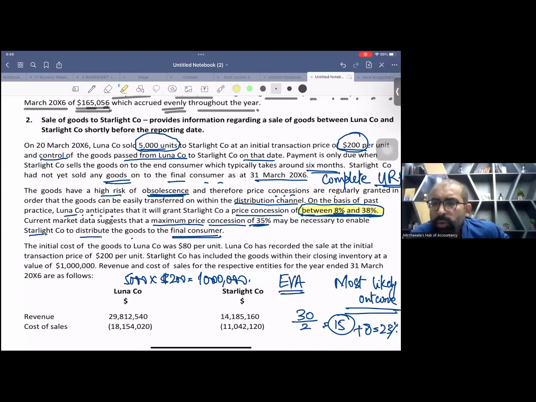So how did I calculate the midpoint? One end is 8, the other end is 38. The difference is 30, and if you do 30 divided by 2, you will get 15. So now 8 plus 15 is 23%. So 100% is the total amount.